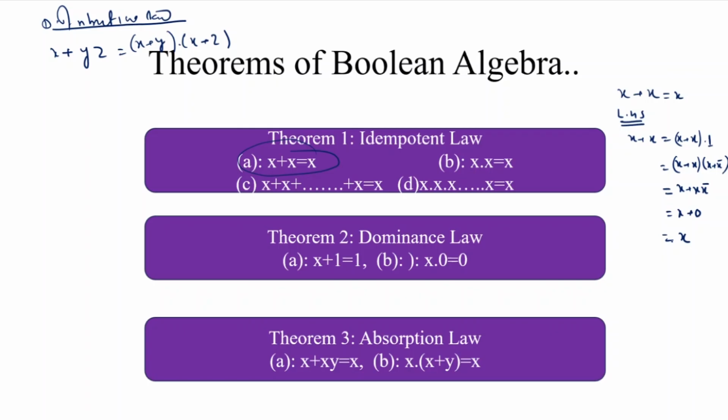What is the value? When the value of x is 1, then the output is 1. X plus 0 means 1 plus 0, that is 1. This is same as x. When the input x is 0, then this is 0 plus 0, that is also 0. When we apply the principle of duality, this proves that the left hand side is equal to its right hand side. Means x plus x is equal to x. Then we apply the principle of duality.